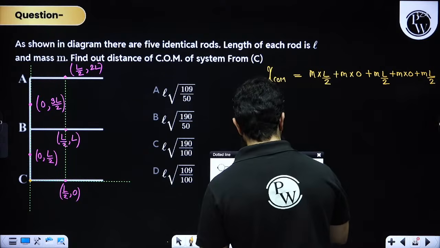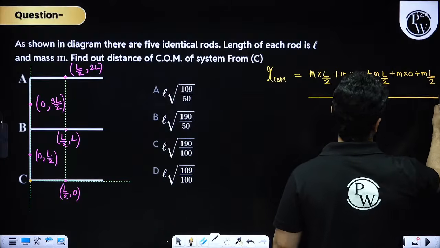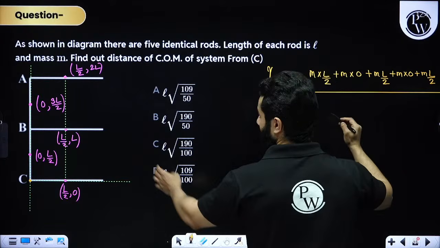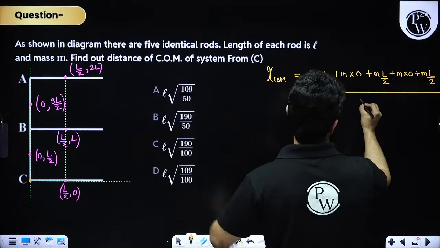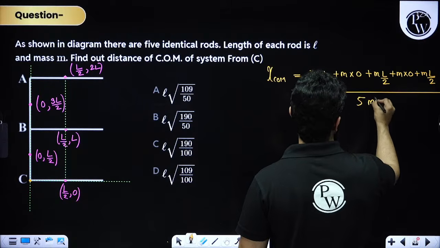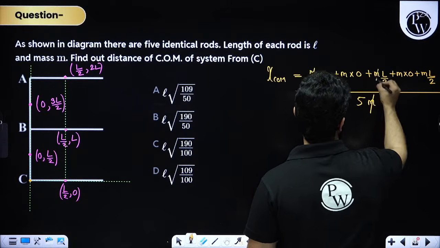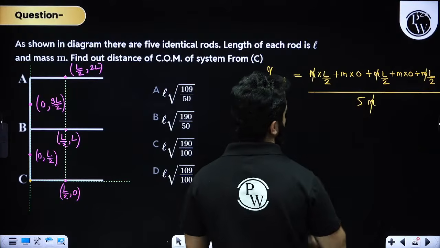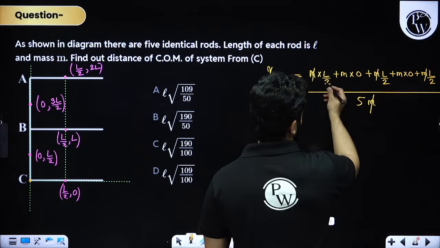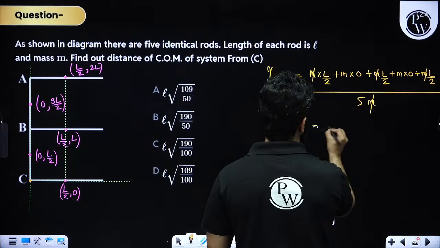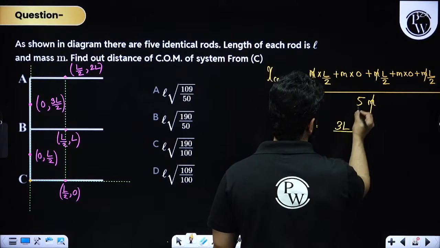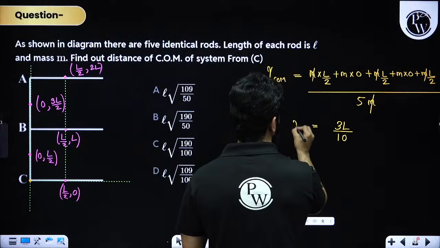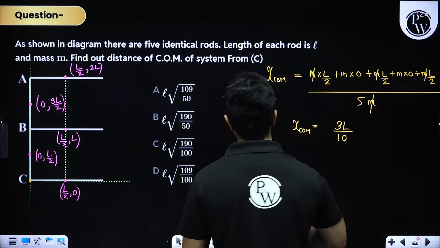Whole divided by these are your 5 rods, so 5M. M can be cancelled out. This becomes 0, right? So you will have 3L by 2, and this is divided by 5, so you will have 3L by 10. XCOM will be 3L by 10.